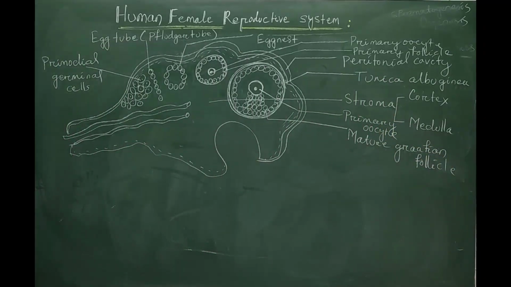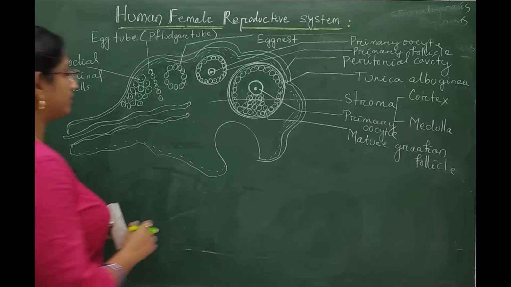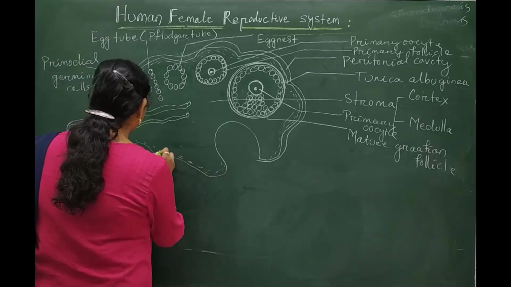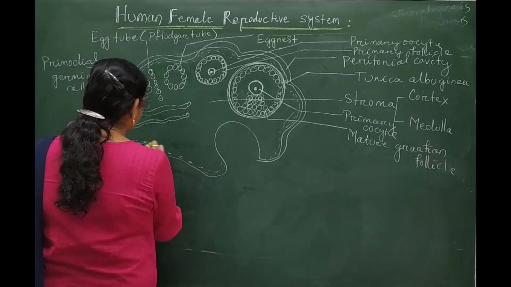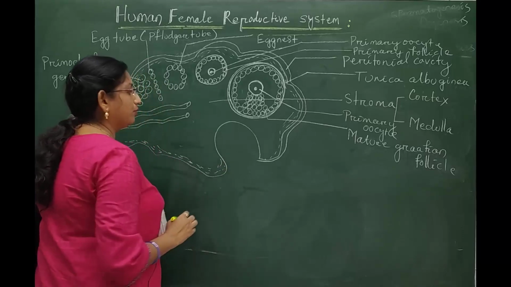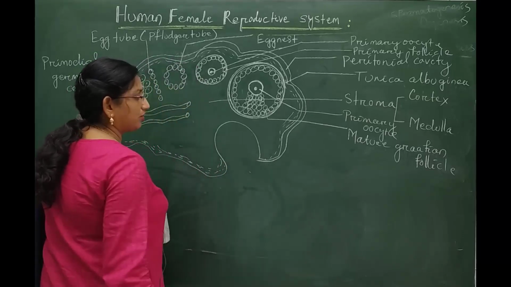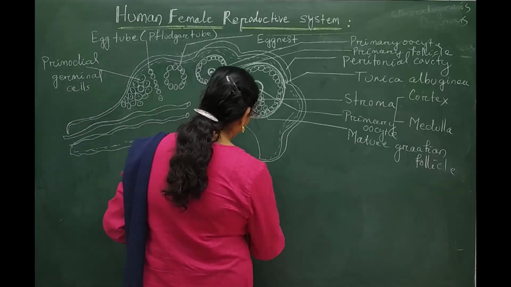So here the mature Graafian follicle is now ready to produce the oocyte and ready to release the oocyte from the ovary by the process of rupture, or ovulation.